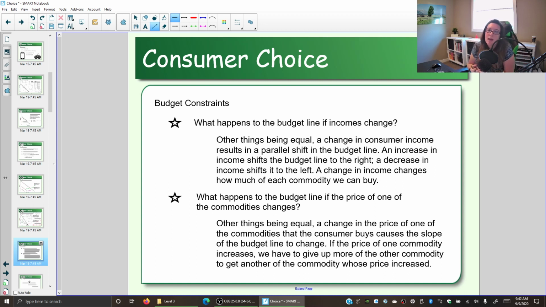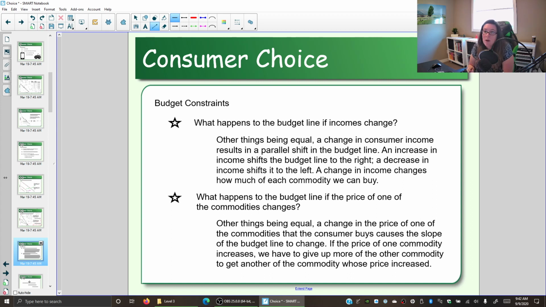When we start to look at a price change of one of the items, one good or service that's on your graph, then that's going to change the trade-off, the sacrifice, the opportunity cost. So it'll change the slope of the budget line, which then starts to impact your choices in terms of, do I buy more of one item or less of one item based on the relative price of the good to the other, that sacrifice, that opportunity cost.